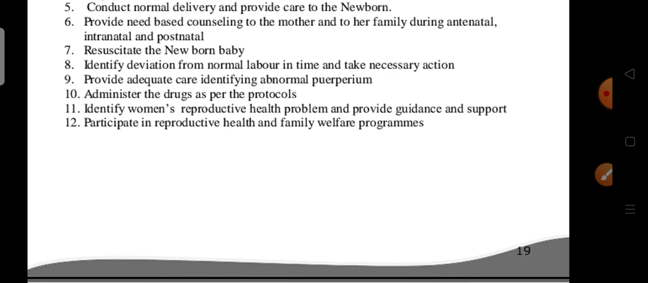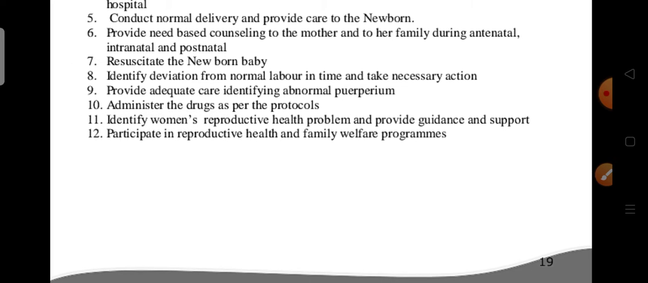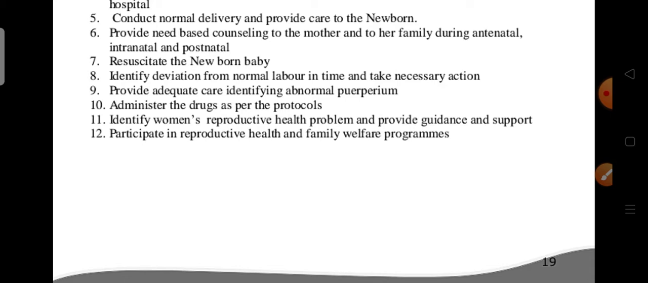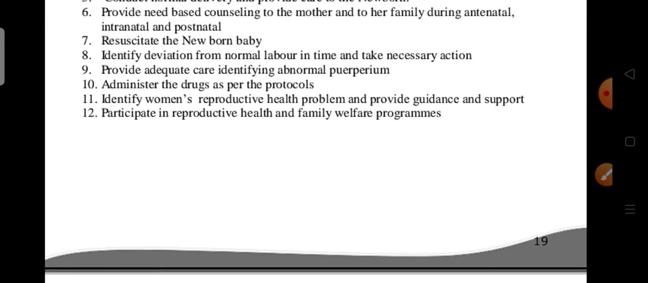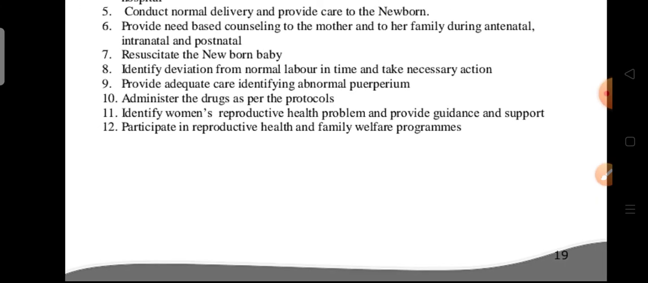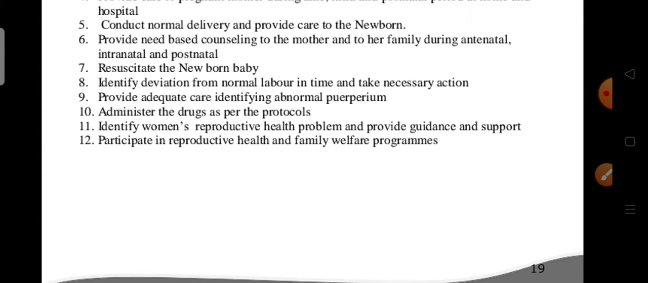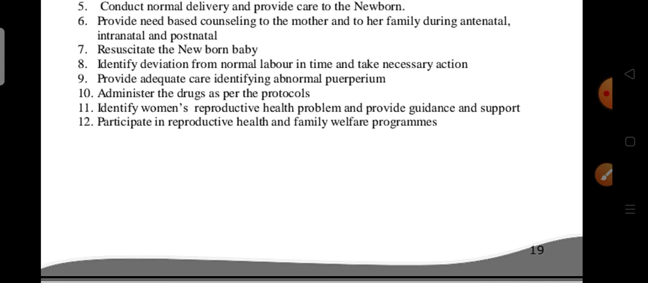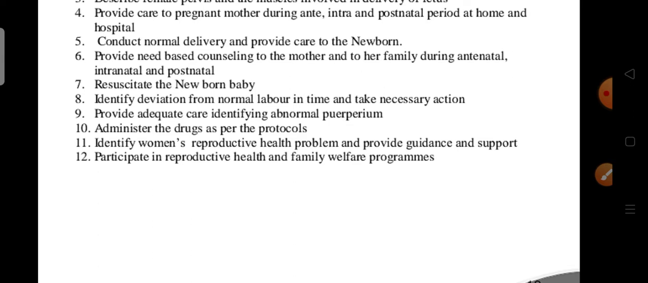Okay. Next, identify deviation from normal labor in time and take necessary action. Deviation is nothing but abnormal. When you know the normal, you can easily identify the deviations from normal to abnormal. When you find the abnormal, immediately you have to take the necessary action also. Provide adequate care, identifying abnormal conditions in the postnatal period, and identifying abnormal puerperium. That is nothing but the postnatal period. After delivery of the baby, we can know it.